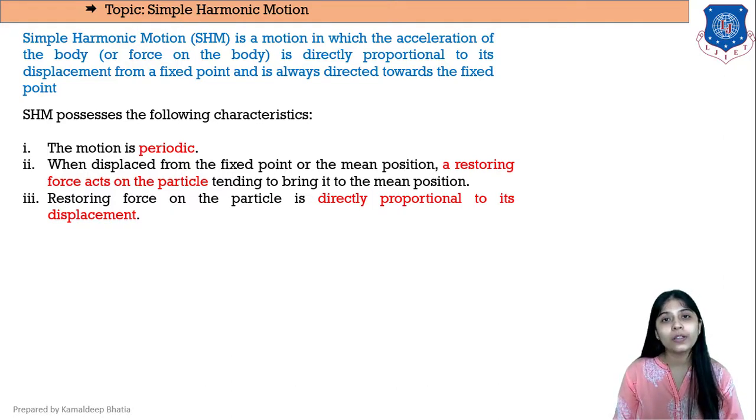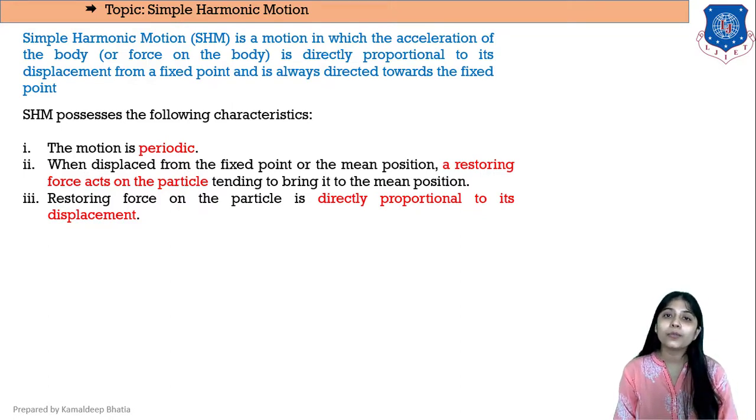So whenever any particle is performing simple harmonic motion, there will be a restoring force acting on the body that will try to bring the body to its mean position or the equilibrium position again. So the third characteristic is the restoring force on the particle is directly proportional to the displacement. So these three are the main characteristics of a simple harmonic motion.